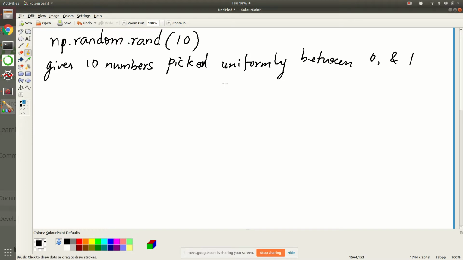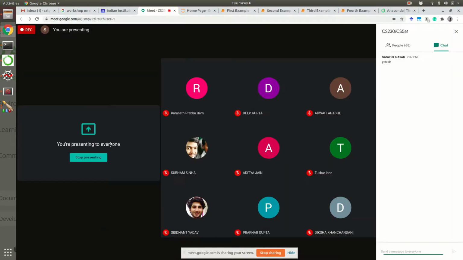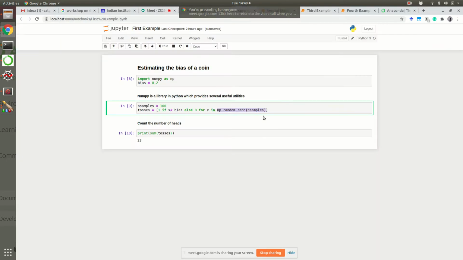So these could be numbers like 0.1213, 0.3477, 0.5822, 0.6377, something like that. You will get 10 numbers. All right, that is the first statement. Coming back to the example.